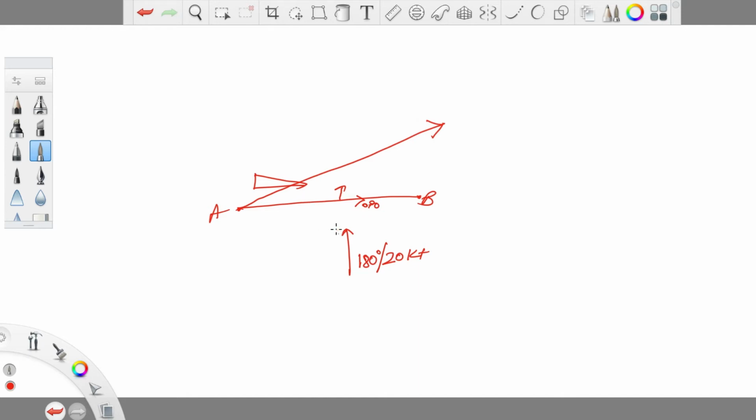Because of the wind from the right, the aircraft is not able to maintain this track. It will end up flying a track less than 090. Let's say it is track 080. So now this will become the track made good.